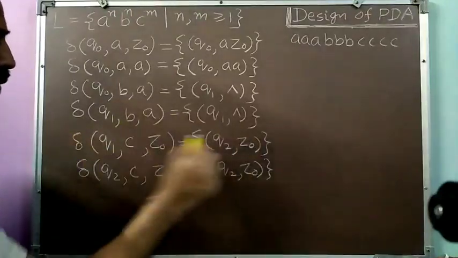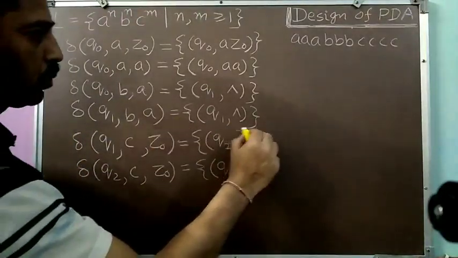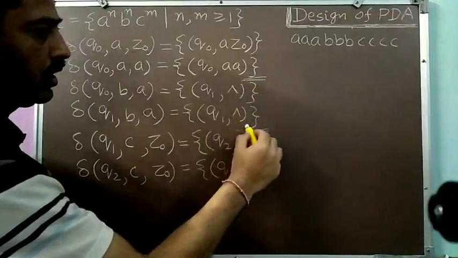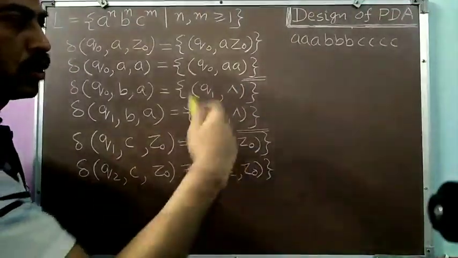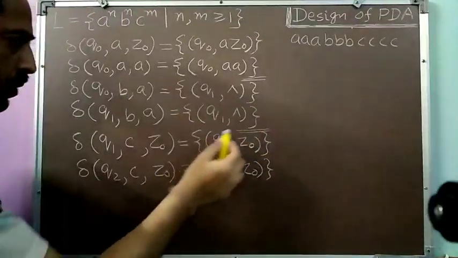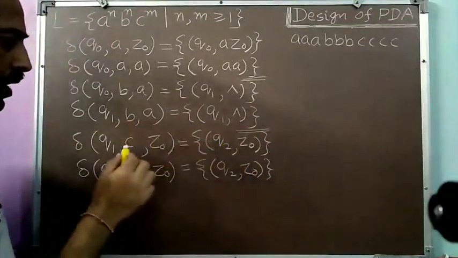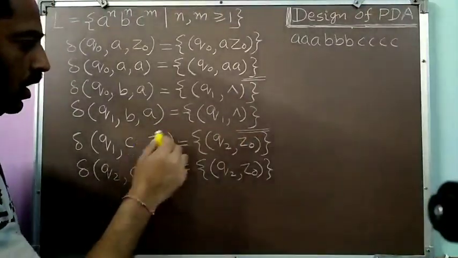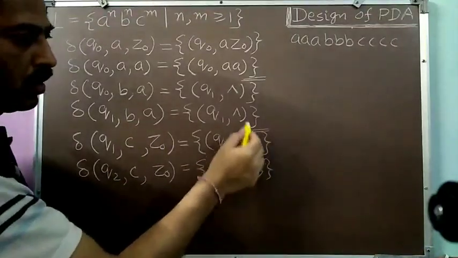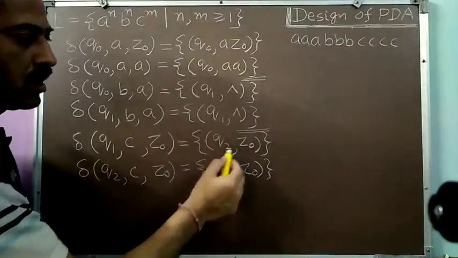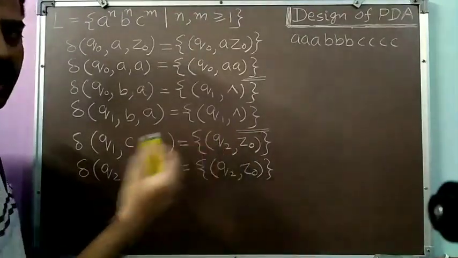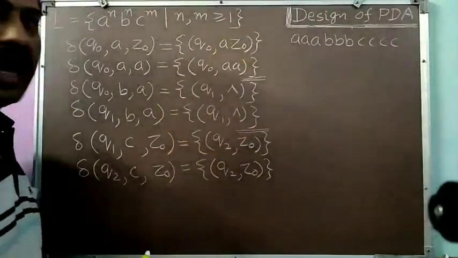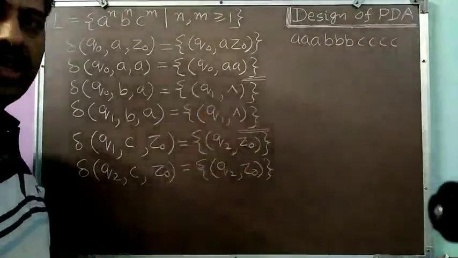In this transition you can also understand that up till this point I was pushing the A's. From this point up till this point I was popping the A's corresponding to each B, so a pop operation was being performed. Now in this statement, for the first time I have changed the operation. I have stopped popping symbols from the pushdown store. I have maintained the status of the state. Because the operation has changed, as per our recommendations we were to change our state here. This is the significance, the meaning of the guideline I have given you: whenever you change the operation, you change the state as well.